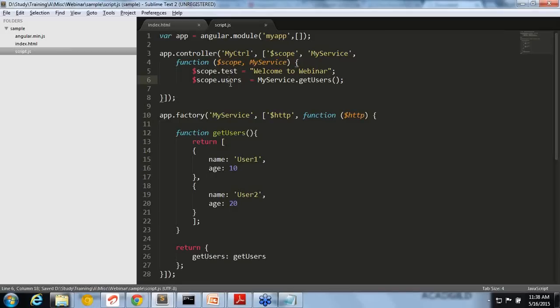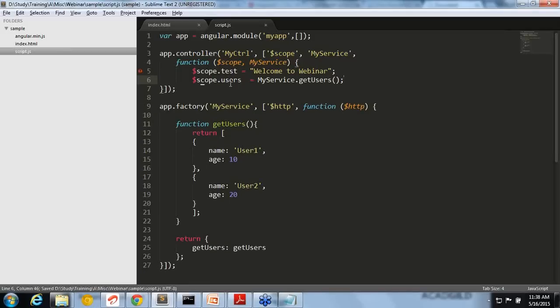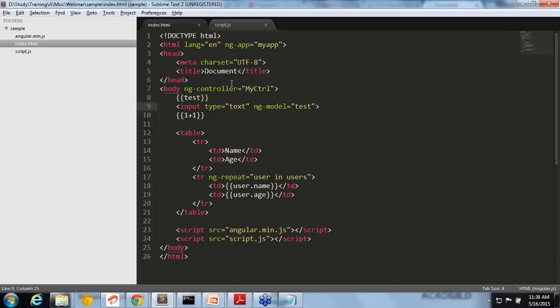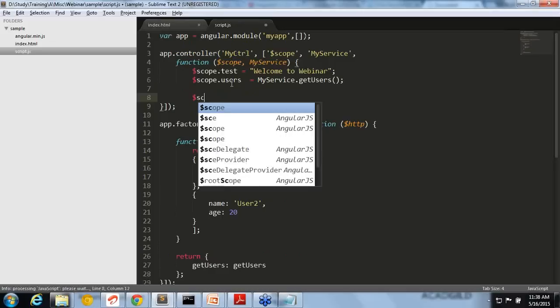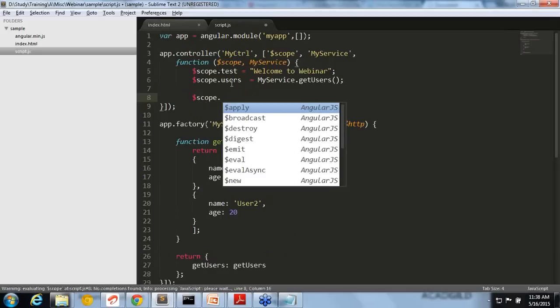So if you see, the way you are writing it is completely the same, right? Whether it's static data or whether you are getting it from the backend, it can be PHP, it can be .NET, anything. It all depends on how you get the data. When you're getting the data, it will be attached here and you can use it directly. Same way, the opposite. ng-model is something you can use. Let's say you have a function here. Whatever you are attaching to the scope will be available, right?